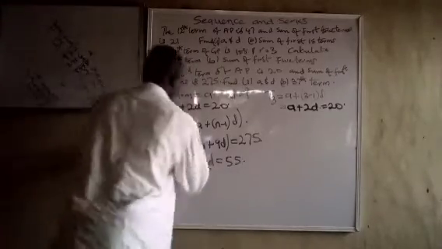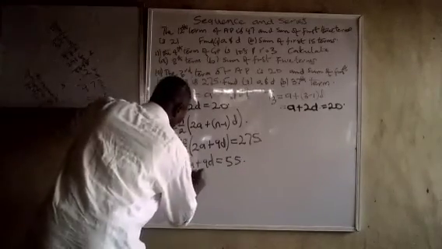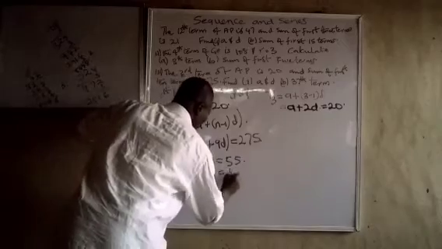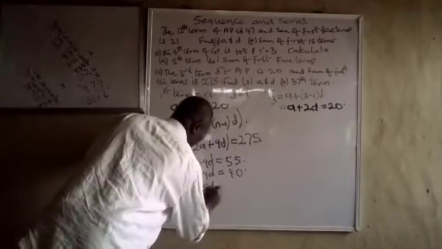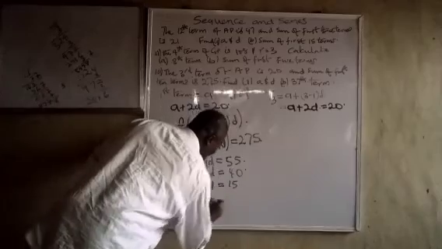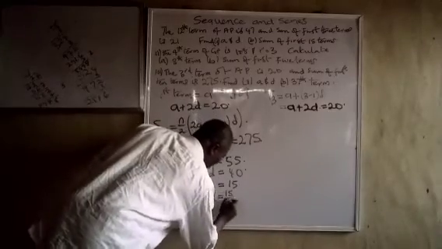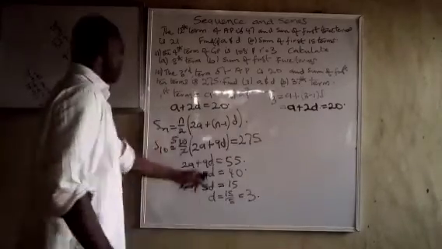And here also we have, let's multiply this one by 2. We have 2A plus 4D is equal to 40. Let's subtract this one from here. We have 5D is equal to 15. So D is equal to 15 over 5, which is equal to 3. D is equal to 3.